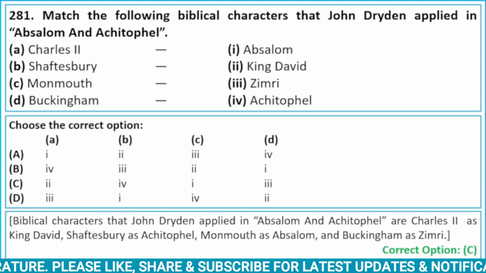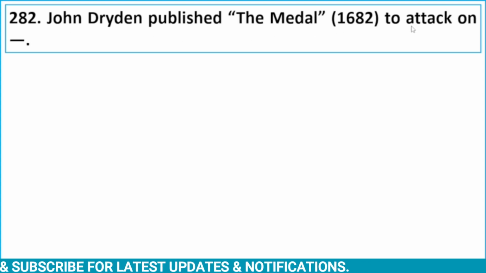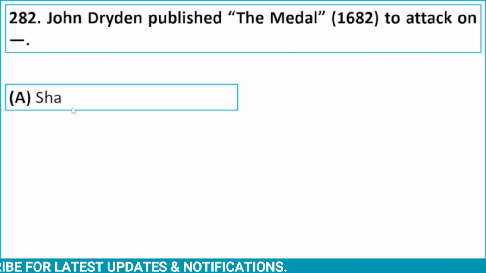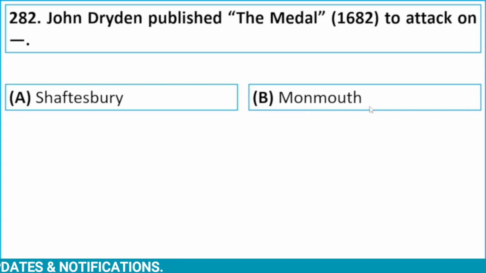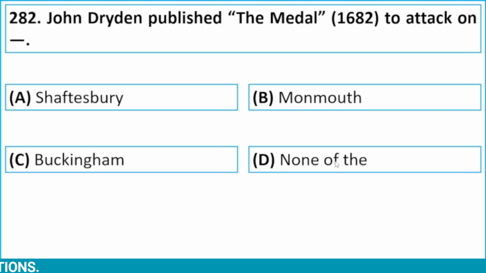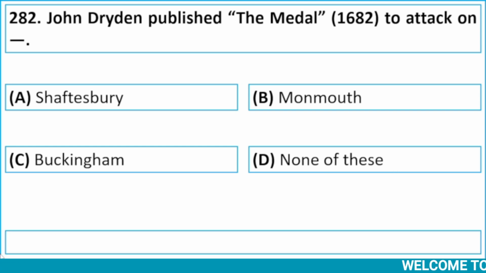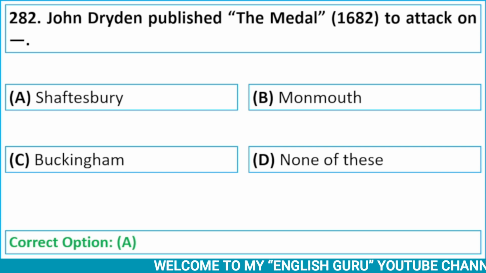Okay, next question. John Dryden published The Medal in 1682 to attack: option A, Shaftesbury; option B, Monmouth; option C, Buckingham; and option D, None of these. So here correct option is A, Shaftesbury. John Dryden published The Medal in 1682 to attack Shaftesbury.